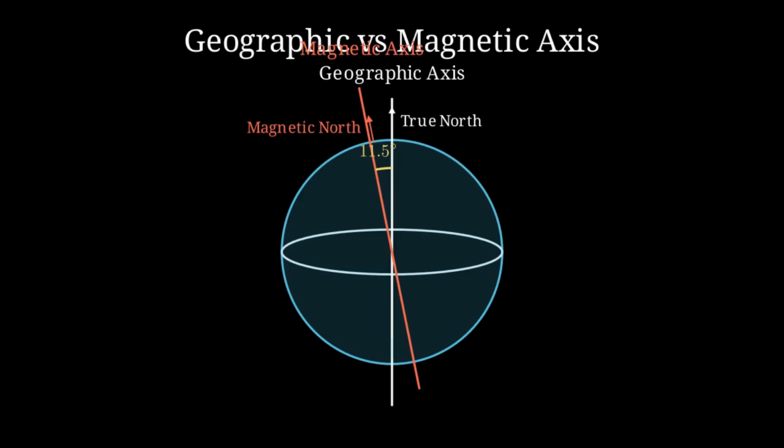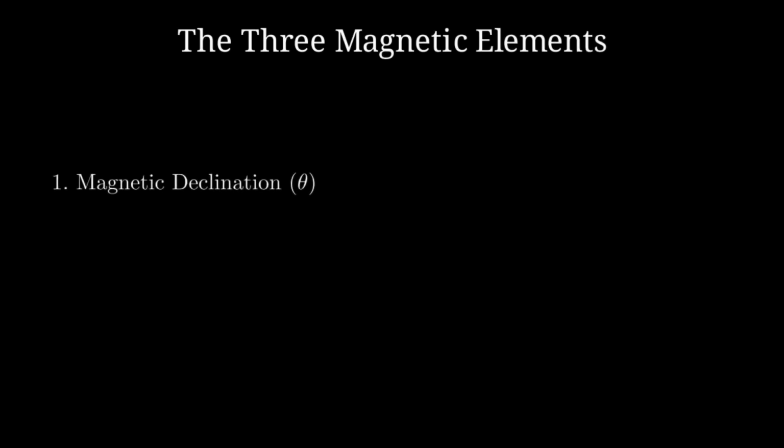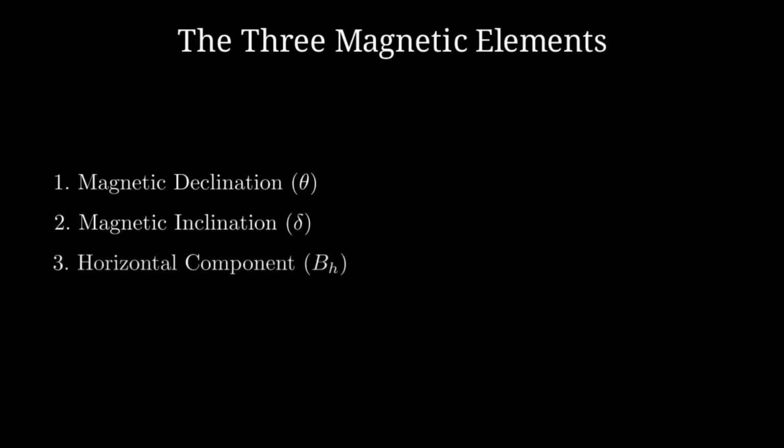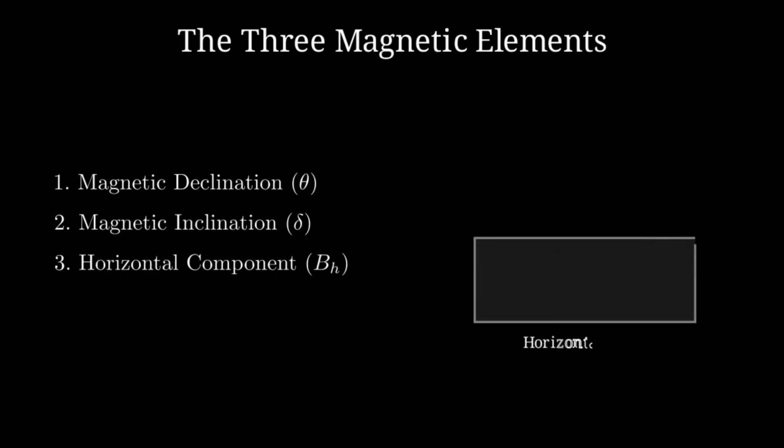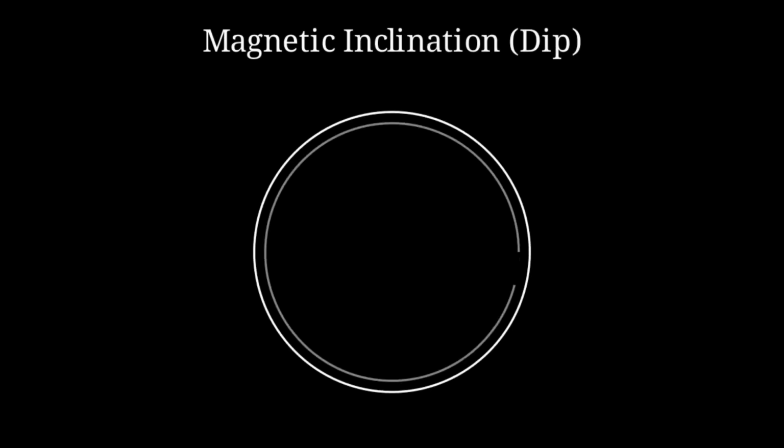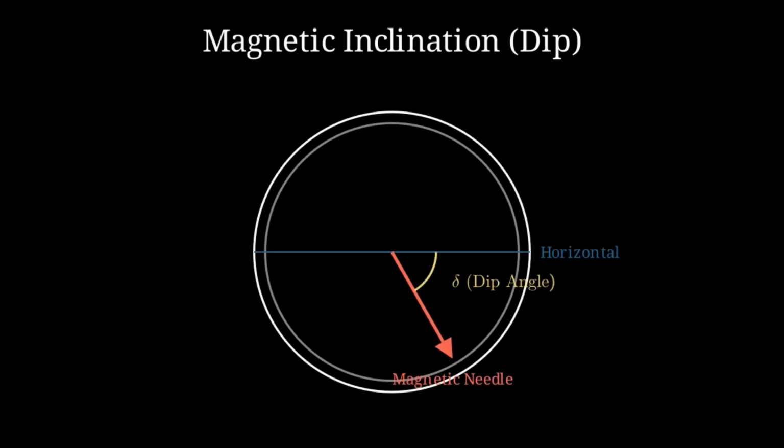north and magnetic north. To precisely define the Earth's magnetic field at any specific location, we use three parameters known as the magnetic elements: declination, inclination, and the horizontal component of the magnetic field. Magnetic inclination, or dip, is the angle that the total magnetic field vector makes with the horizontal surface of the Earth. It represents the vertical tilt of the magnetic field lines.